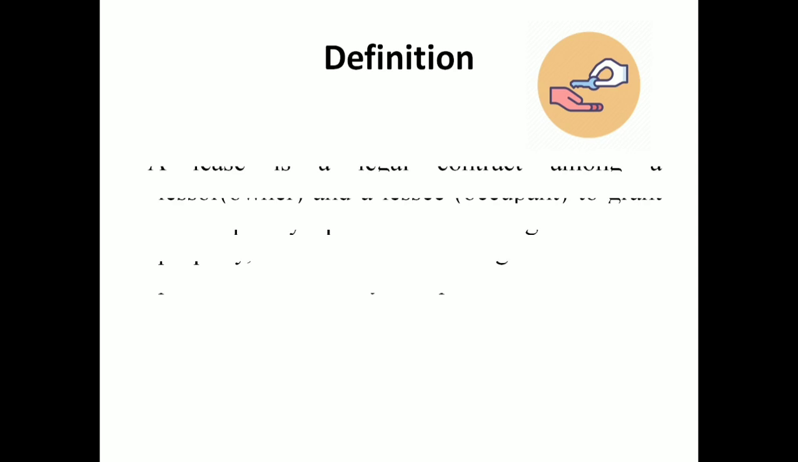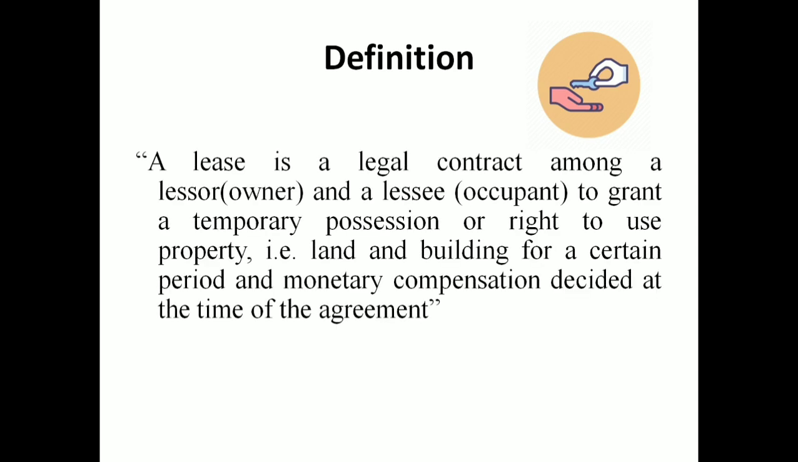Then let us see one of the definitions of leasing. As we discussed in the previous discussions, a lease is a legal contract between the owner, that is the lessor, and the occupant, that is called the lessee. The lease is a legal contract between the lessor and the lessee to grant a temporary possession or right to use the property. It is a temporary possession. He is giving a temporary possession, the right to use this particular property. It is not a permanent one.